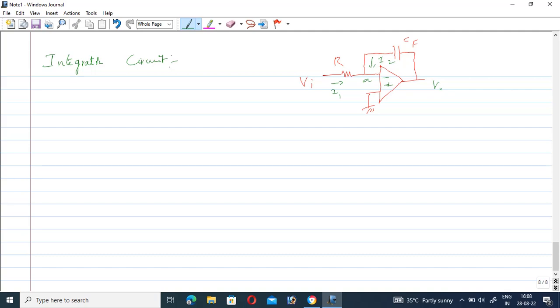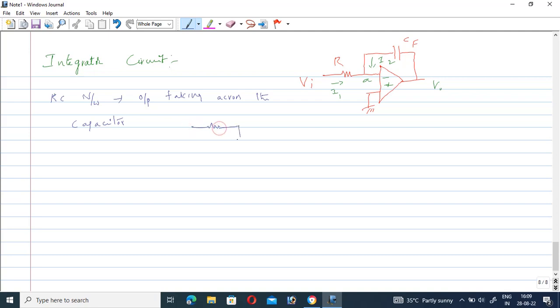So this is the concept of an integrator in the case of the operational amplifier. Generally, we know that an integrator, in the case of an RC network, takes the output across the capacitor.